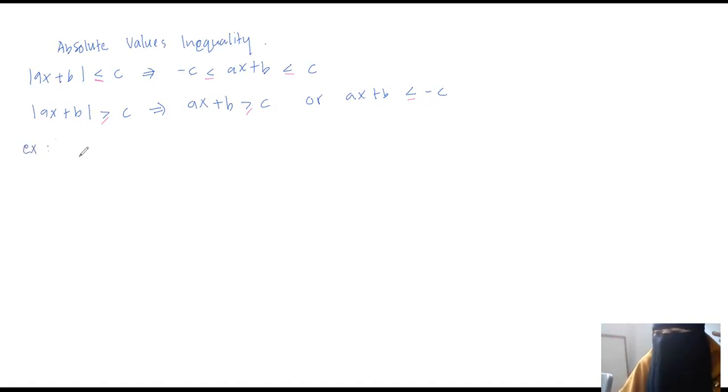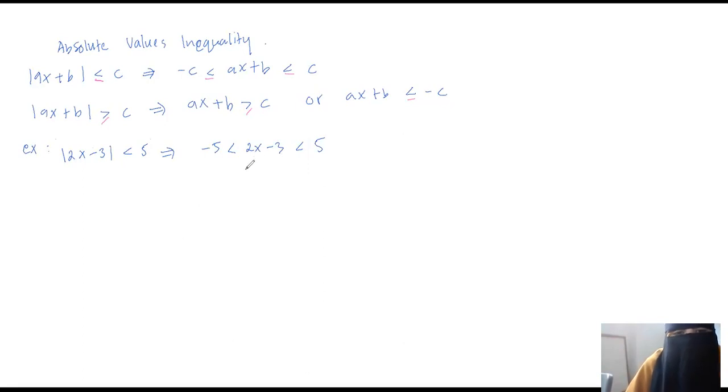Okay, for the first example, we have the absolute value of 2x minus 3 is less than 5. So the solution is minus 5 less than 2x minus 3 less than 5.